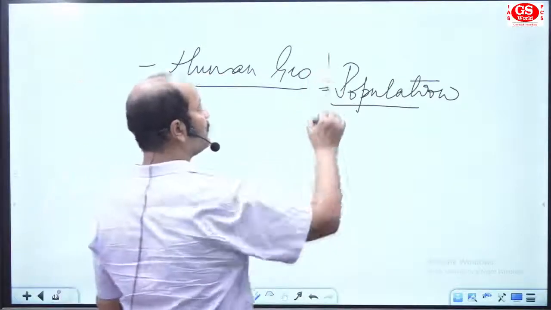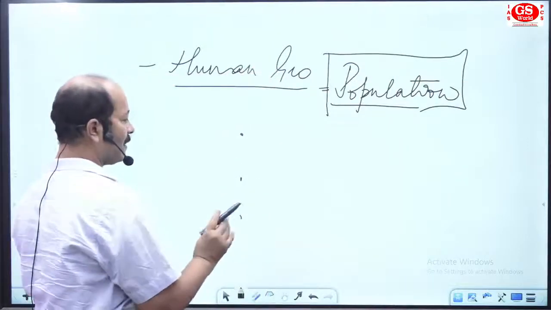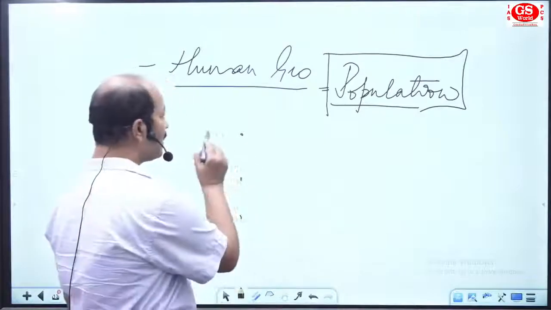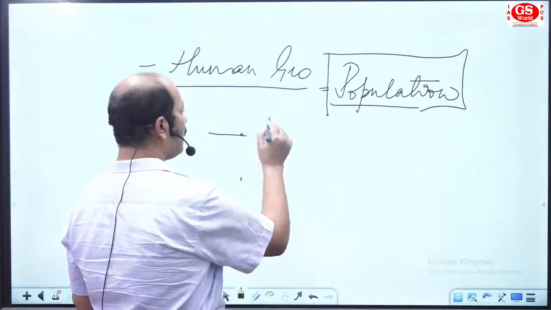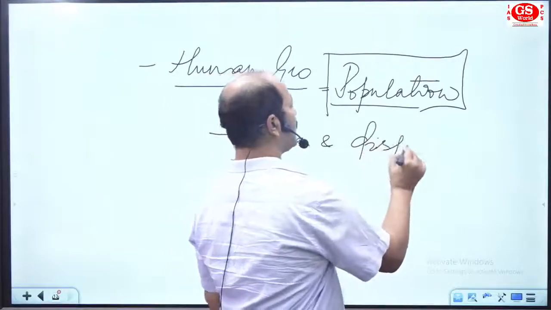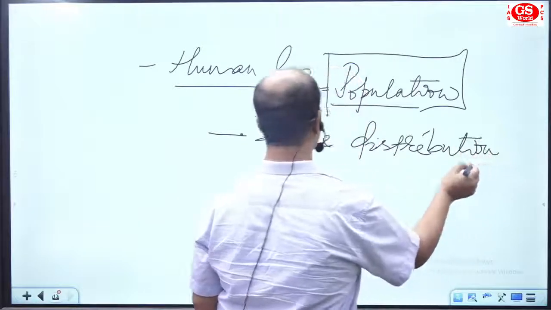So, in population study, we have three things. The first thing is size and distribution.